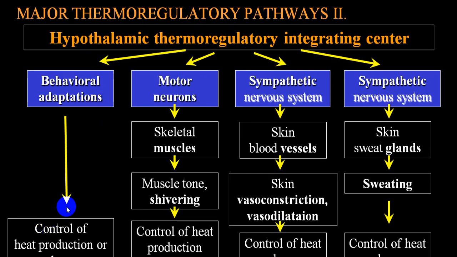So behavioral adaptation will control heat production and heat loss. The skeletal muscle will take part in heat production. The sympathetic system, by vasoconstriction and vasodilatation, will take part in heat loss, and also the sweat glands will take part in heat loss. So these are the four mechanisms which take part in heat loss and heat preservation.